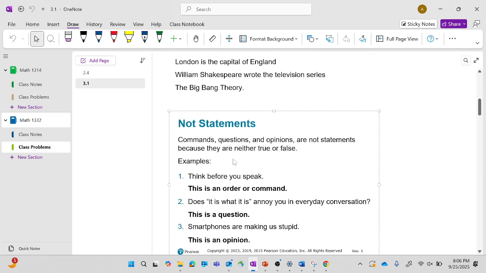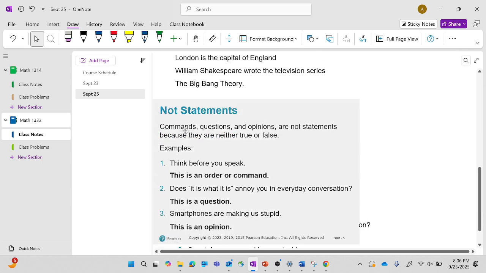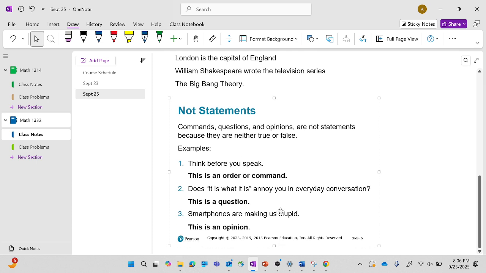All right. These are examples of what are not statements. So stuff like think before you speak. That's an order or a command. Does it annoy you in everyday conversation? That's a question. Smartphones are making us stupid. That's an opinion. These are all opinions or commands or something else. It's not something you can say is true or false. A statement is a true or false statement, not anything else.